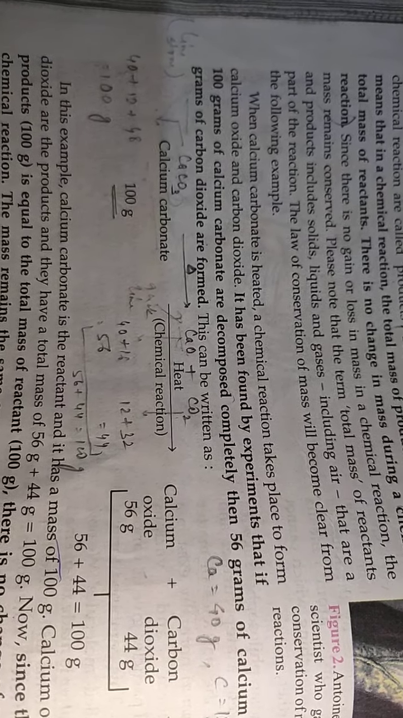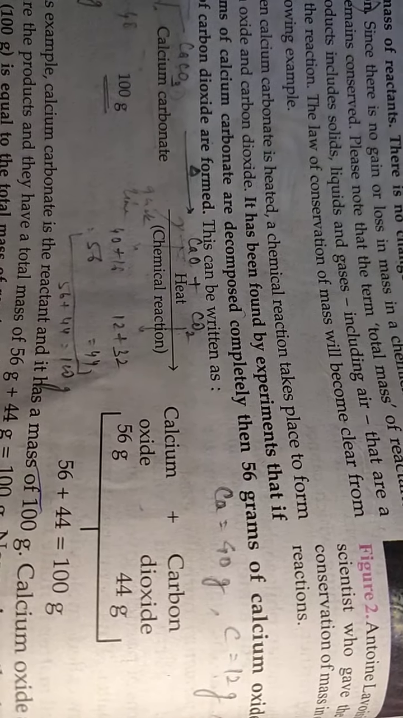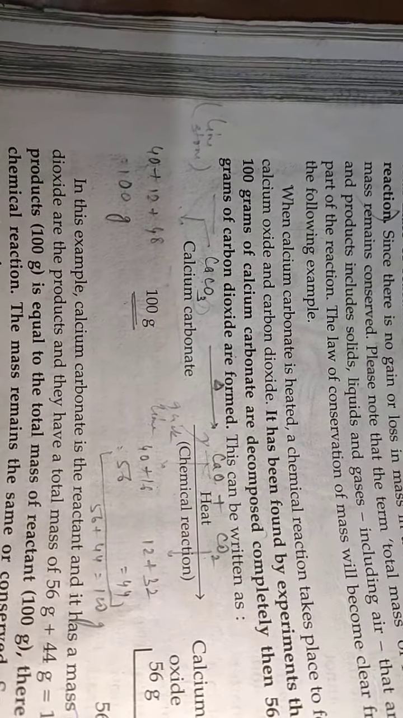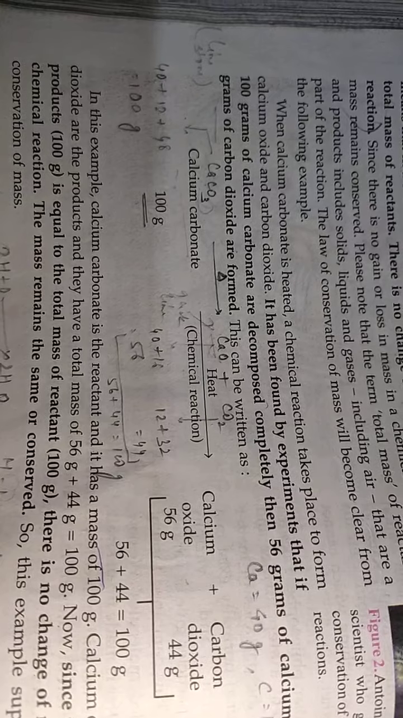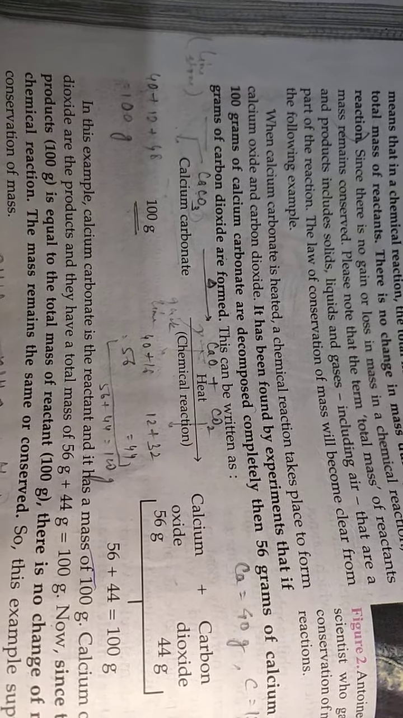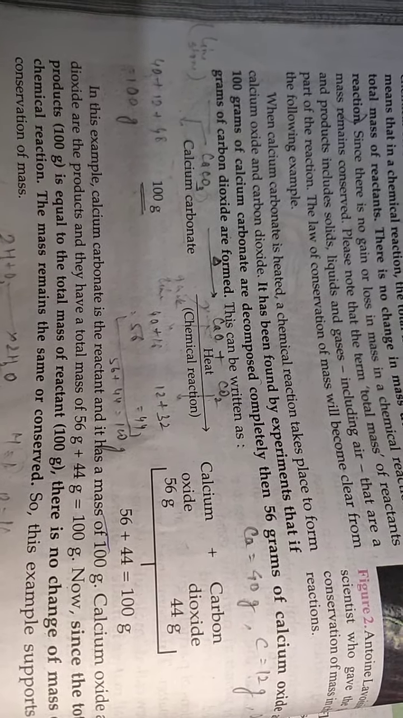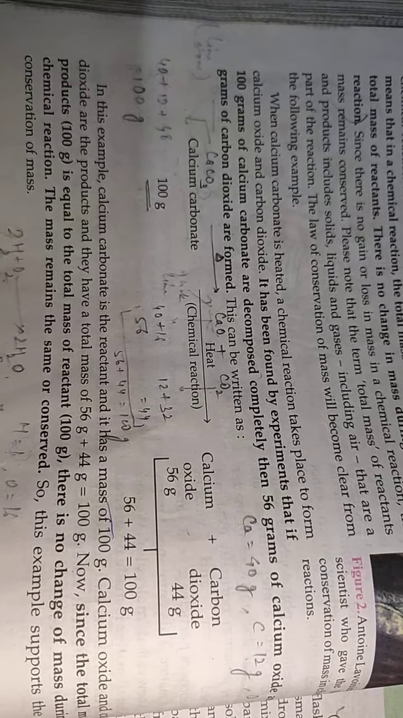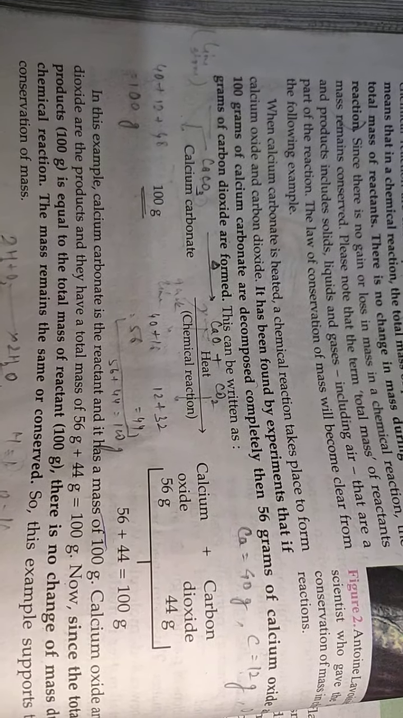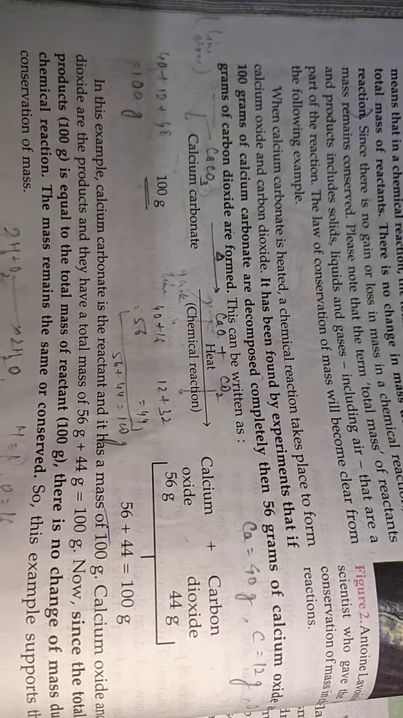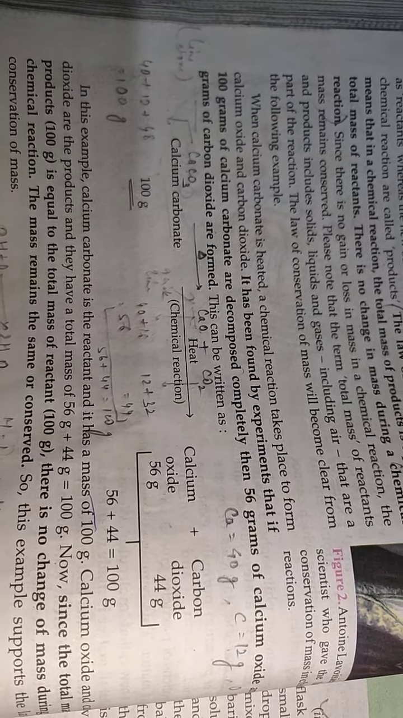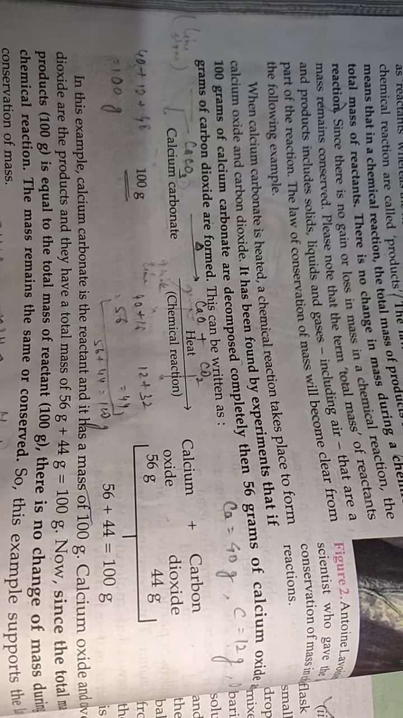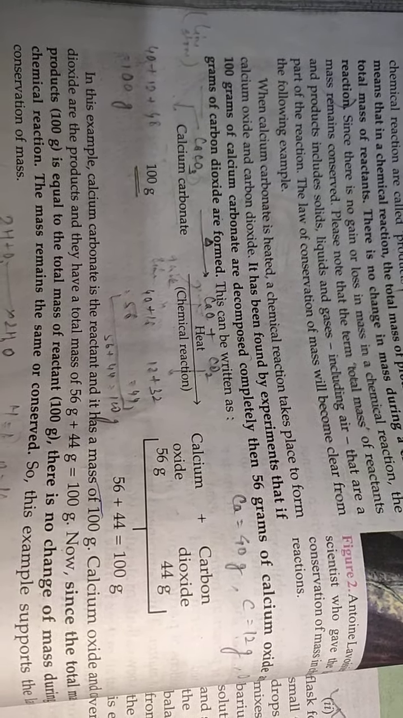That means if you add these two products, 56 plus 44, you will get 100 grams. That means 100 gram of reactant formed 100 gram of products. That means the mass of reactant is equal to the mass of product. So you can also write that the total mass of products, that is 100 gram, is equal to the total mass of reactant, 100 gram, 56 plus 44. There is no change of mass during a chemical reaction. The mass remains the same, or conserved.